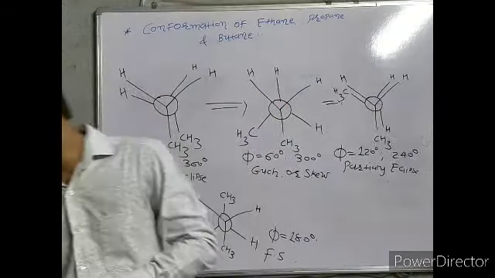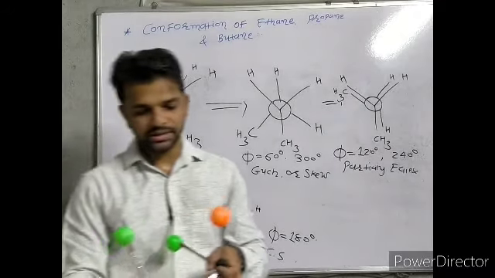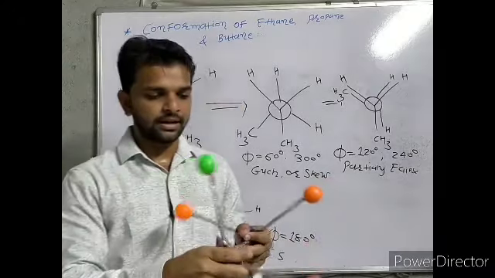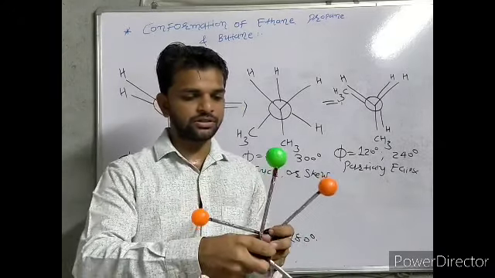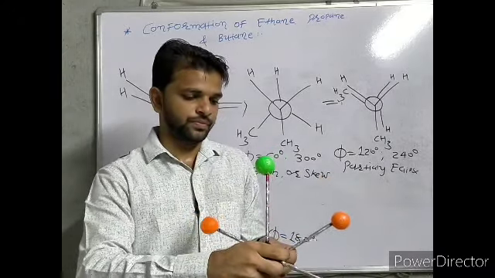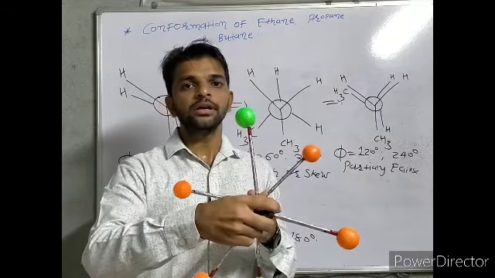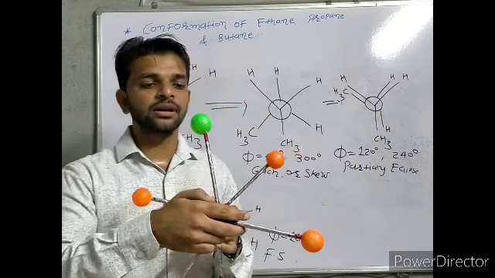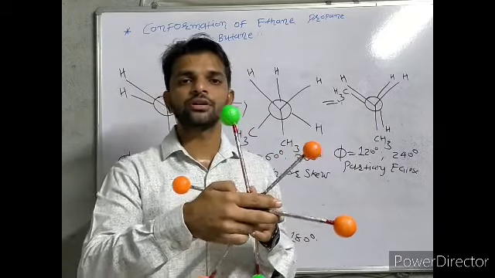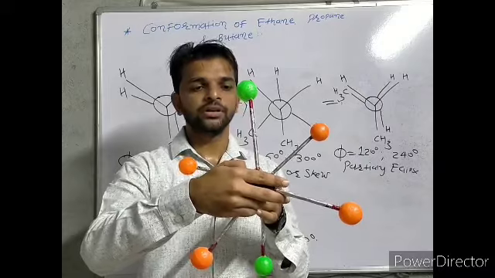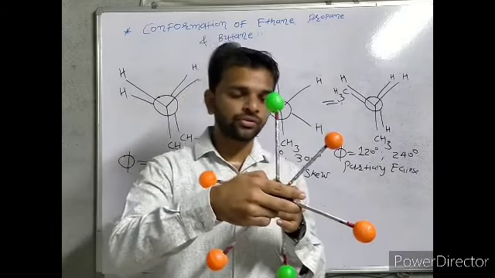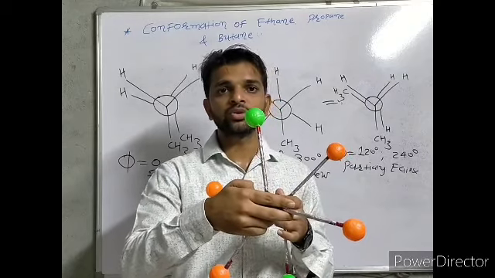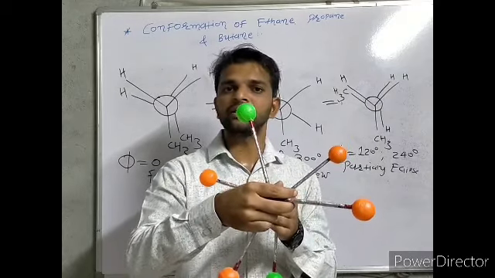In the staggered form, the bonds between carbon and hydrogen on the front and back carbon are maximally separated, so it minimizes the energy.